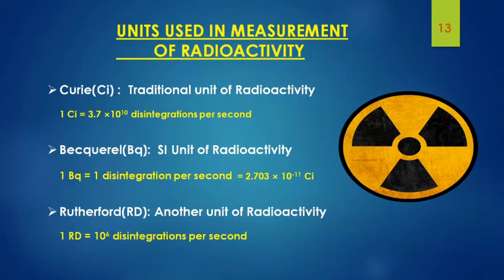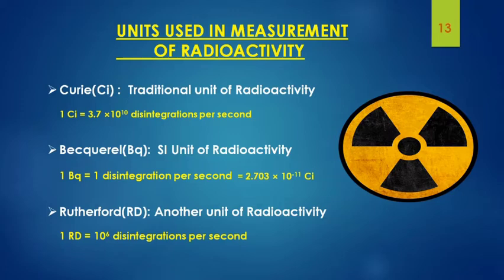Now comes the topic units used in measurement of radioactivity. Generally, three units are used: Curie, Becquerel, and Rutherford. Curie is the traditional unit of radioactivity, and 1 curie is equal to 3.7 into 10 raised to 10 disintegrations per second.